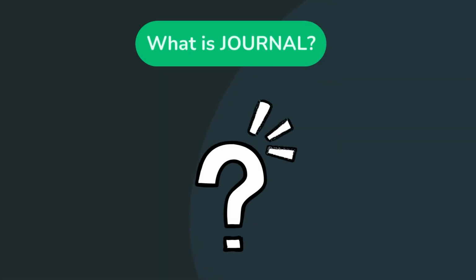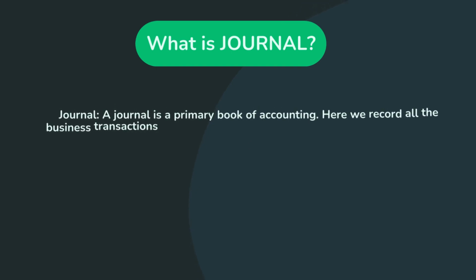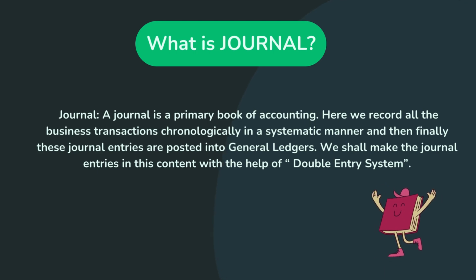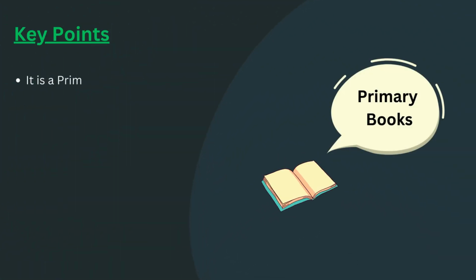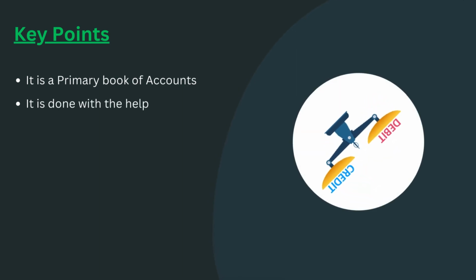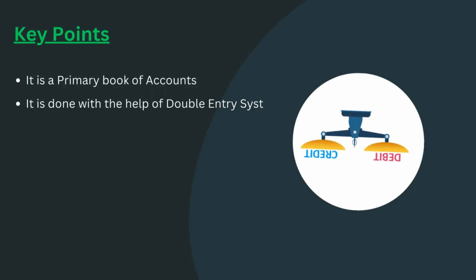So first, what is a journal? A journal is a primary book of accounting. Here we record all the business transactions chronologically in a systematic manner. And then finally these journal entries are posted into general ledgers. We shall make the journal entries in this content with the help of double entry system. Here we need to know that journal is a primary book of accounts. It is done with the help of double entry system and it is done chronologically.